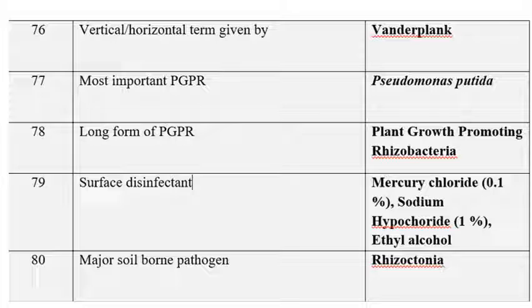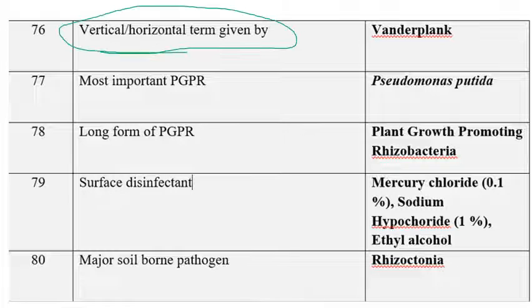The next one is vertical resistance and horizontal resistance, which was given by Van der Plank. We know very well: vertical resistance, horizontal resistance, monocyclic diseases, polycyclic diseases, AUDPC, vertifolia effect, and the book Plant Disease Epidemics and Control. All these are related to Van der Plank only.